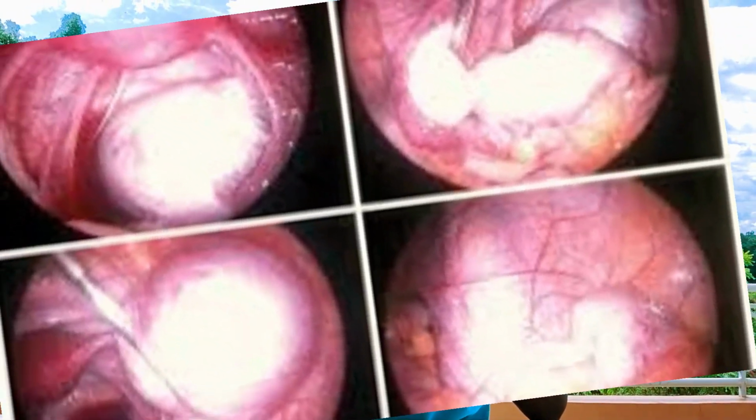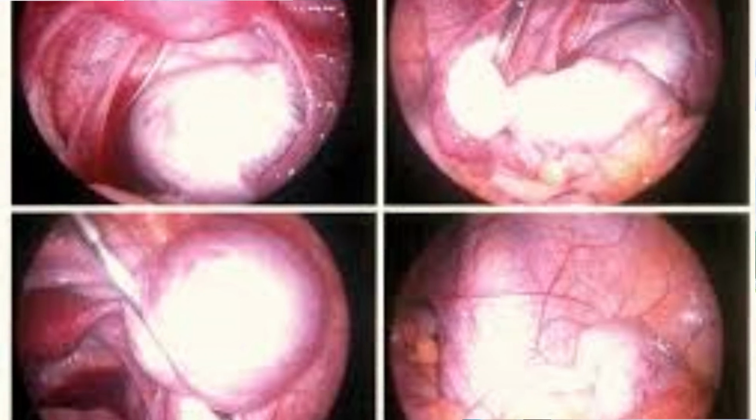Another situation where you may need surgery is when the endometrial growth is greater than 1 centimeter. The tissues have grown to greater than 1 centimeter. You definitely will need surgery. So we have two types of surgery.